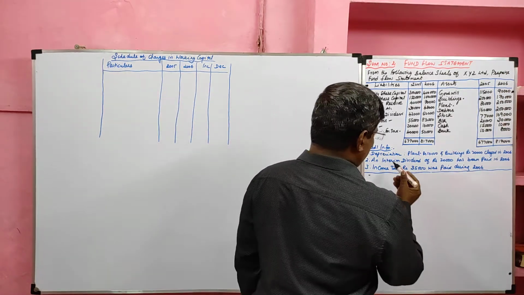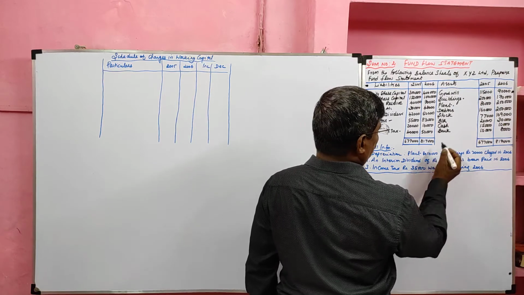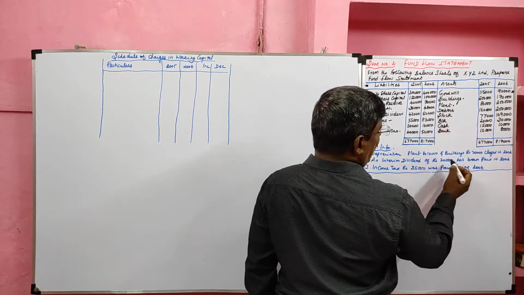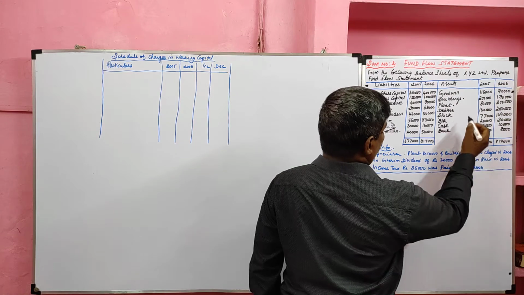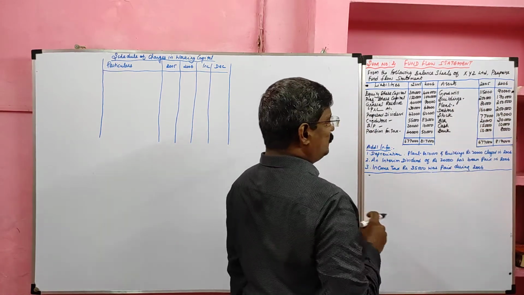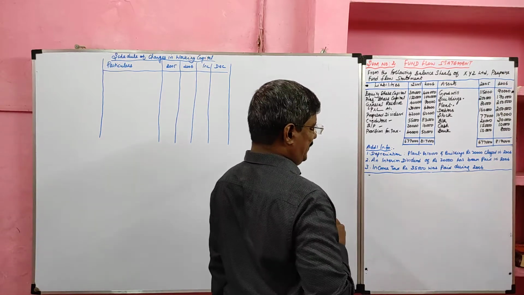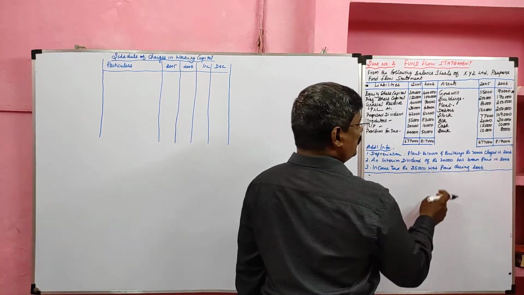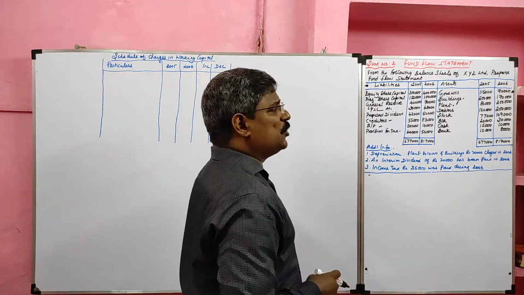Adjustment: depreciation on plant rupees 10,000. So we have adjustment for plant, and on building 20,000. So we have depreciation for plant and building. On plant rupees 10,000, on building 20,000. Then an interim dividend of 20,000 has been paid in 2006.